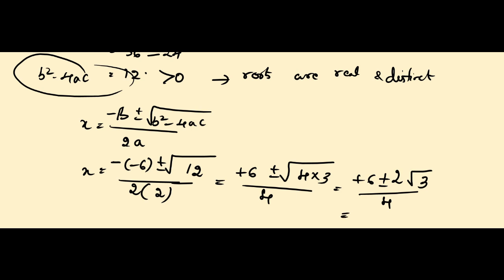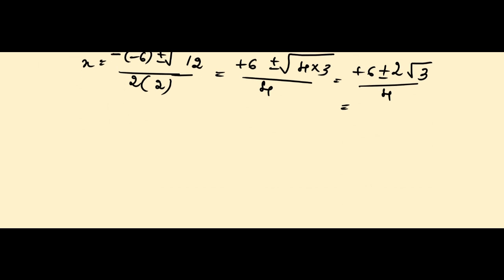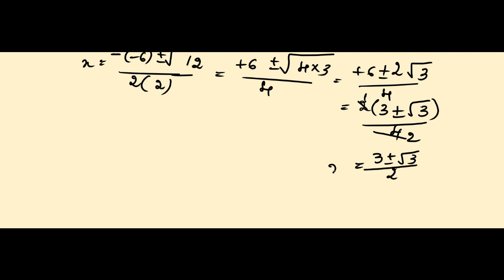See here, in this 2 is common and we will take that 2 outside. Remaining, 2 3s are 6 plus or minus root 3 is remaining, divided by 4. 2 1s are 2, 2 2s are 4. So, what we get is 3 plus or minus square root of 3 divided by 2. That is the roots. So they are distinct.